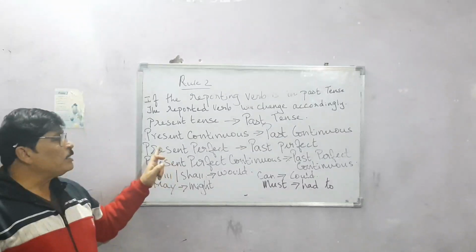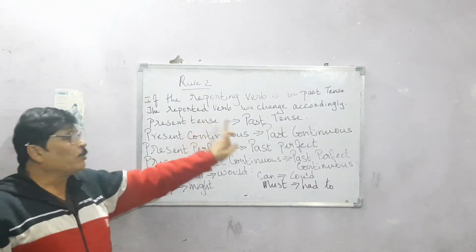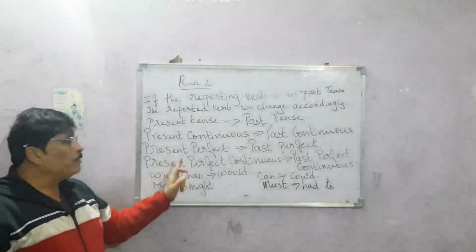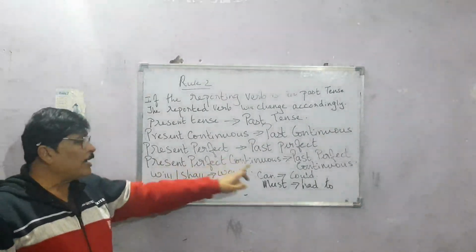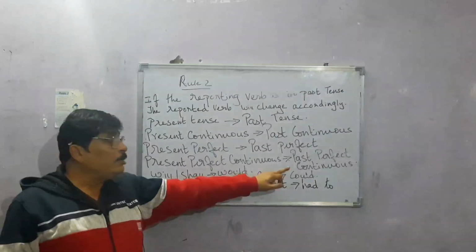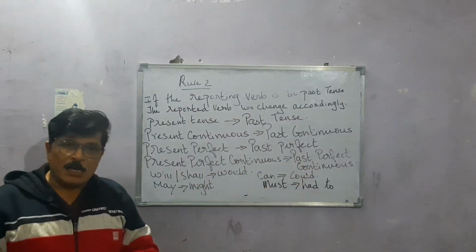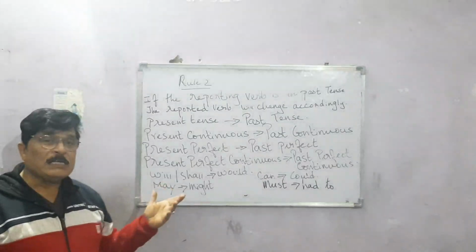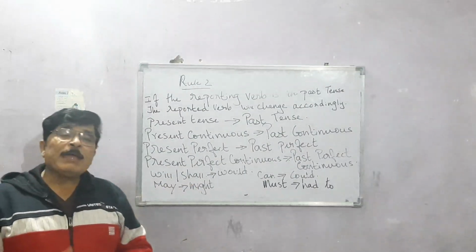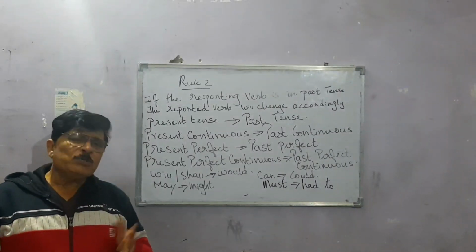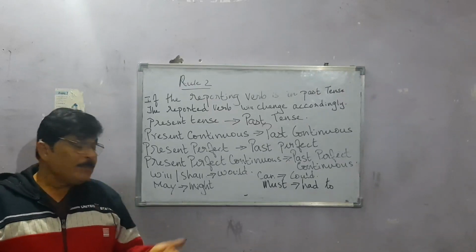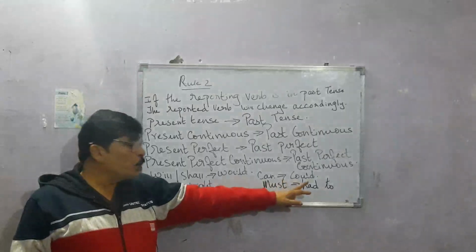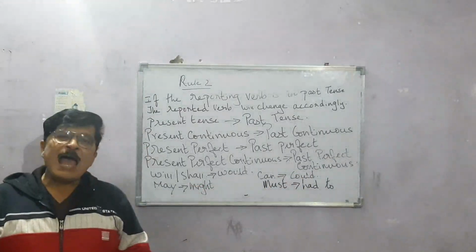If it is present perfect tense, it will change to past perfect tense. If it is present perfect continuous tense, it will change to past perfect continuous tense. And the modals will and shall will become would and should, but usually we use would. And the next one, may will become might, can will become could, must will become had to.